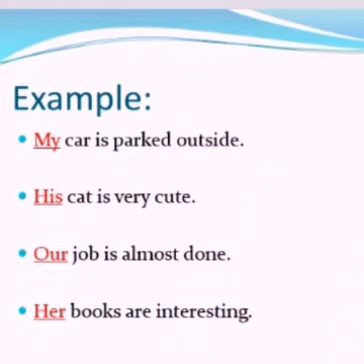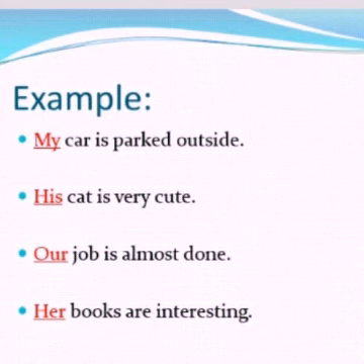Okay. For example, my car is parked outside. So here car is a noun, my is an adjective. It is placed before the noun. His cat is very cute. Okay, his is an adjective placed before the noun. Our job is almost done. So our is a possessive adjective used before the noun job. Her books are interesting. Okay, her is an adjective which is used before the noun books.